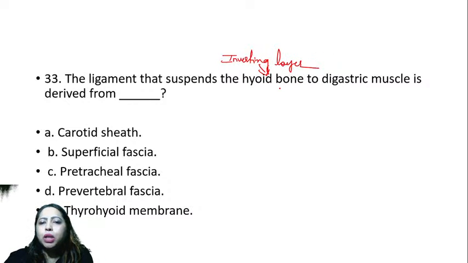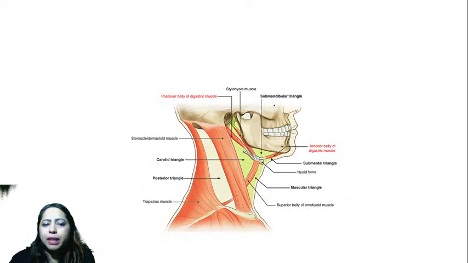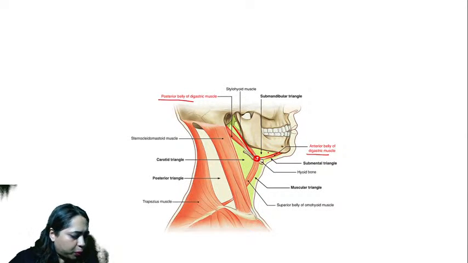And then to the hyoid bone, you have a muscle that is called digastric. It has got two bellies. You can see this is the digastric muscle. This is the posterior belly, and there is this anterior belly. It is held by a small pulley-like structure. Can you see this pulley?